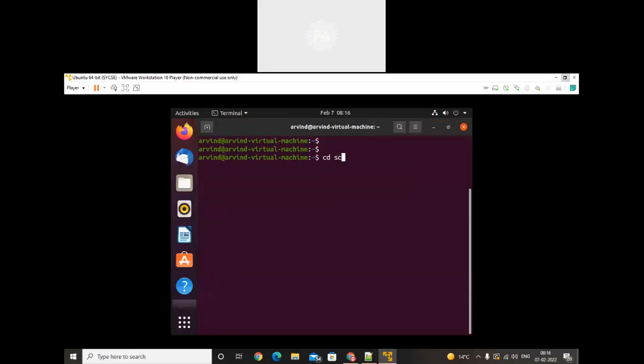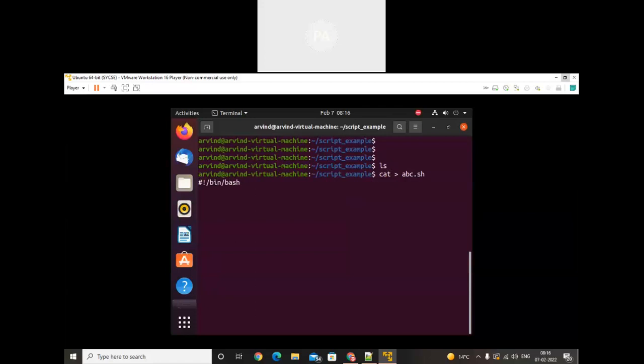Then cd script example, and inside it we will create the script. Okay, so click on ls and check whether we have any file. No. So here I will create my first script, cat abc.sh. The file is not available, so we need to create it: cat, greater than symbol, abc.sh, enter. Here we need to write the first statement, hash exclamation mark slash bin slash sh. We can create it by using cat, by using vim, or by using man also. We will see vim later, because maybe we haven't studied vim yet. So hash exclamation mark slash bin slash bash.